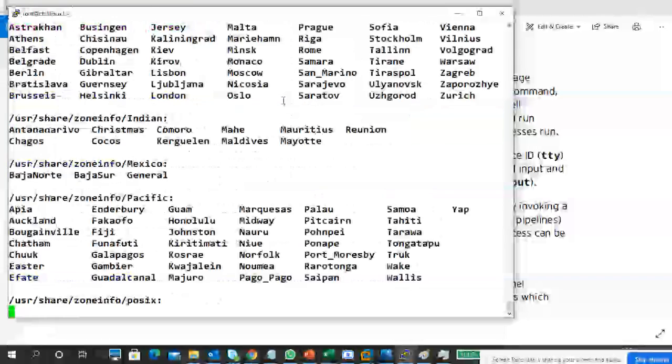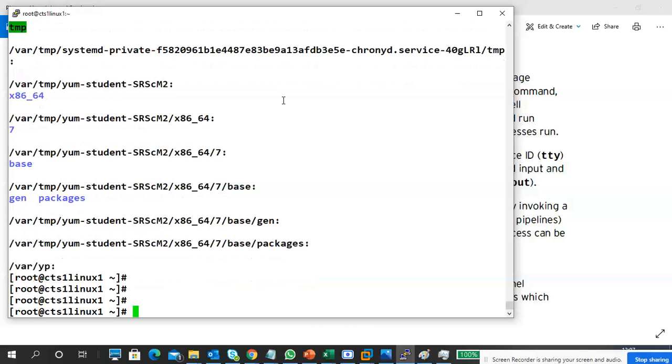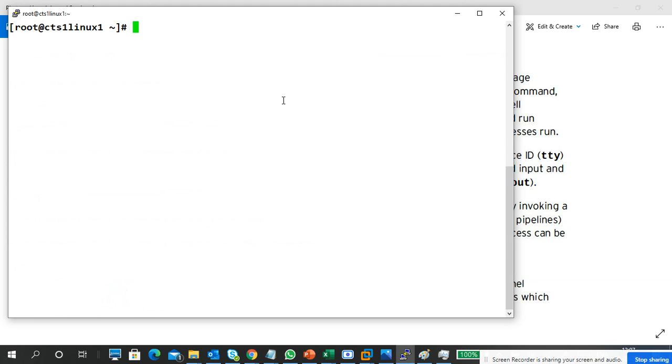So it will keep on going. Once it is completed, it came back to the normal terminal. See, we got it back. I didn't touch anything, I didn't cancel anything, I just let it complete. When you run a process, it runs, and once it is completed, it returns the terminal. It runs in your foreground only.